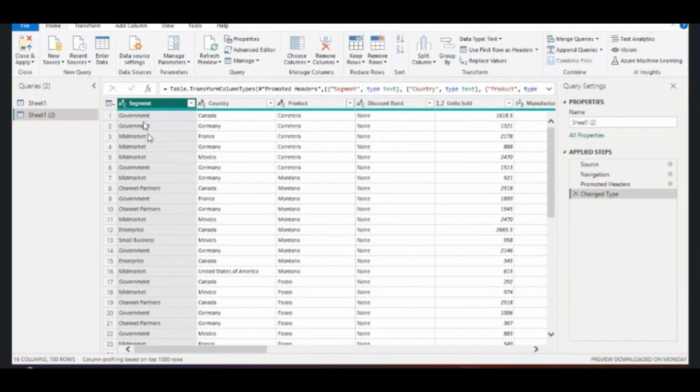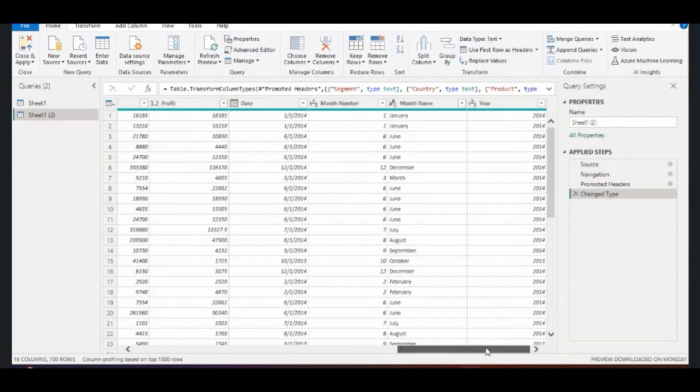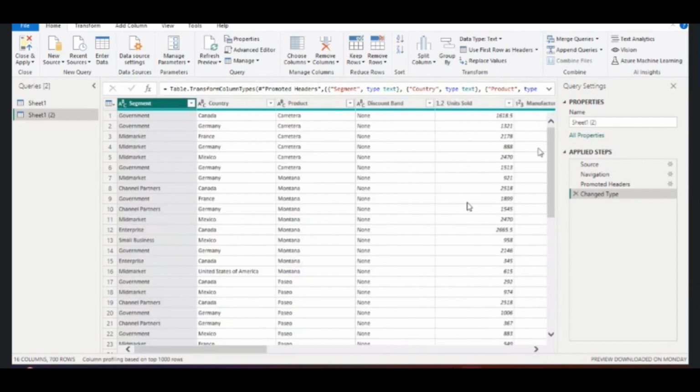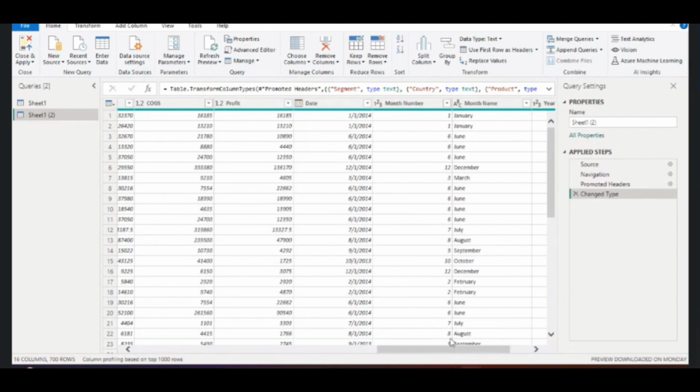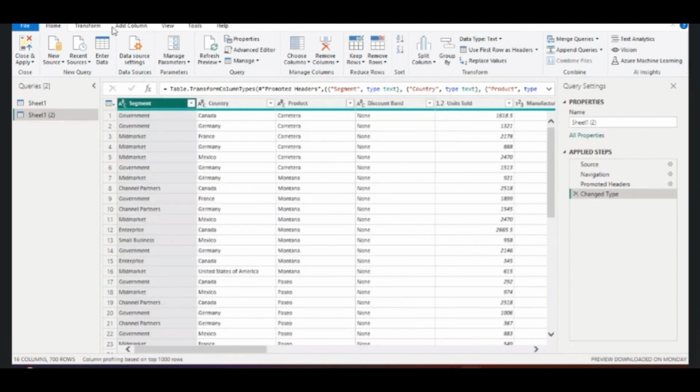Data dictionary means this data set that has been given to you, this is one data set. This is one table. This table is called one data set. This table is called one query. So all these terms are synonymous. Query is nothing but your table in Power BI language.